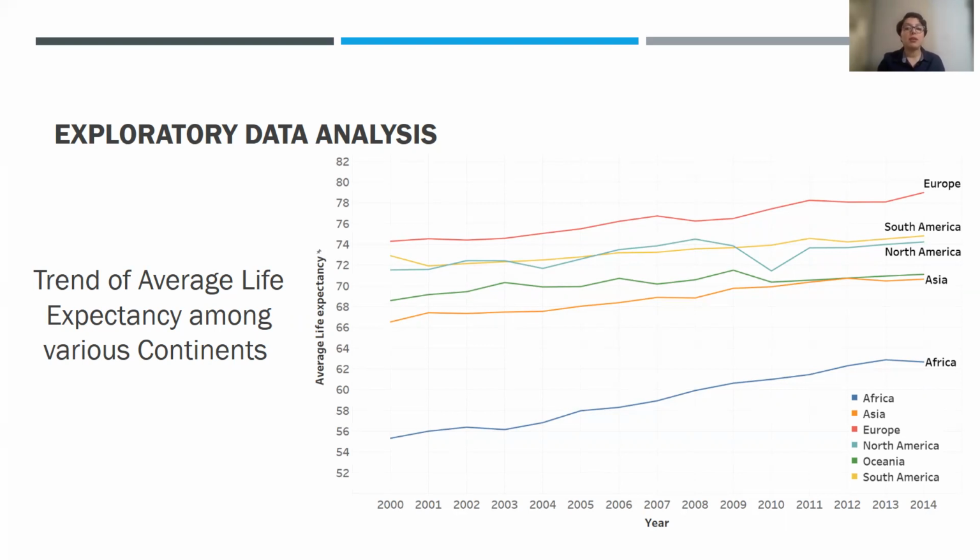The drop in North America starting 2008 and ending 2010 may be due to the Great Recession in 2008 and its consequences. Moreover, Europe has had a longer life expectancy at any point in time, and Africa has experienced a much shorter life expectancy than any other continent in all the years.